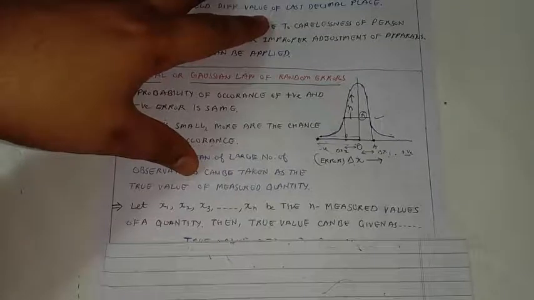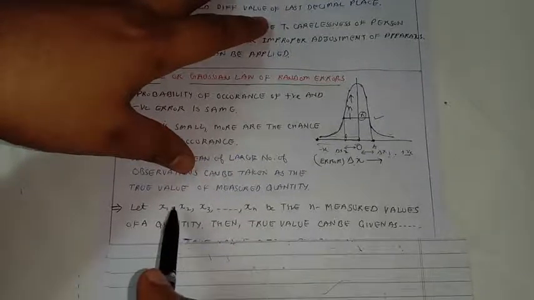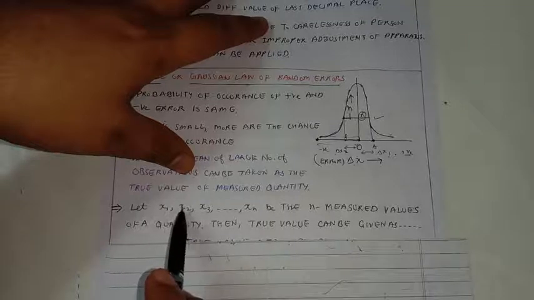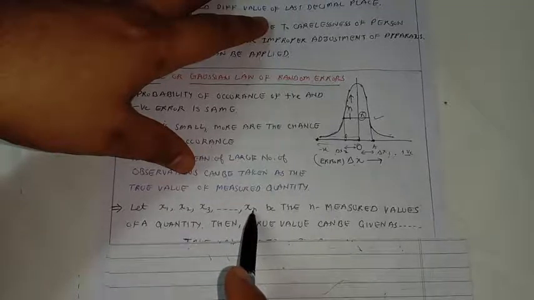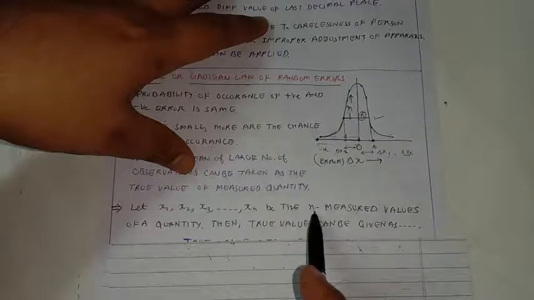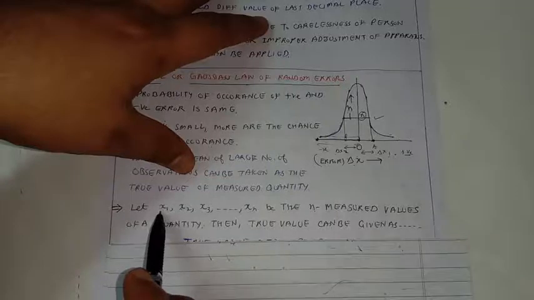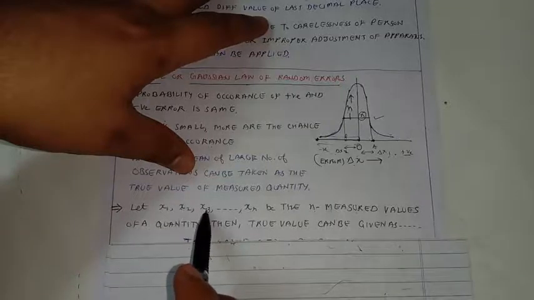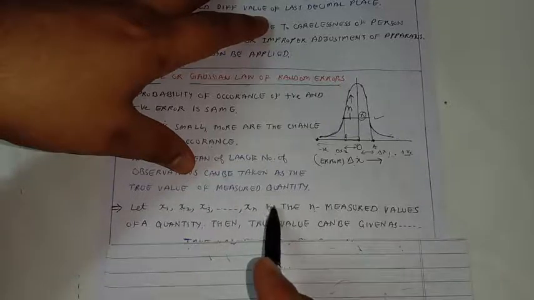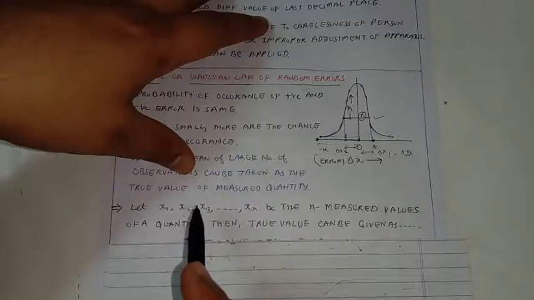Let the experiment be repeated multiple times, and x1, x2, x3, so on up to xn, these are the values which are measured n times of a physical quantity. First time we obtained the result x1, second x2, then x3, x4, x5, then last xn. That means the same physical quantity was measured n times.